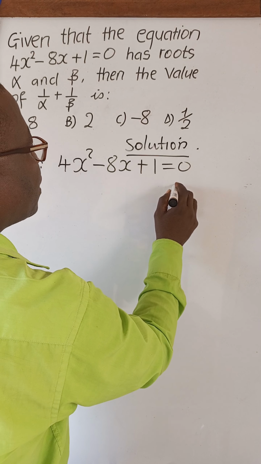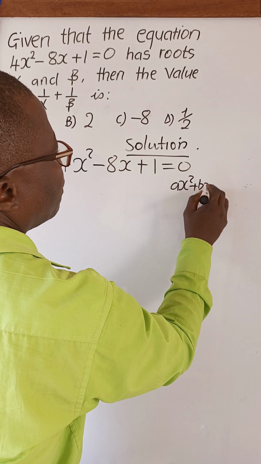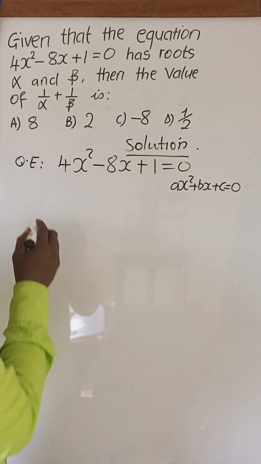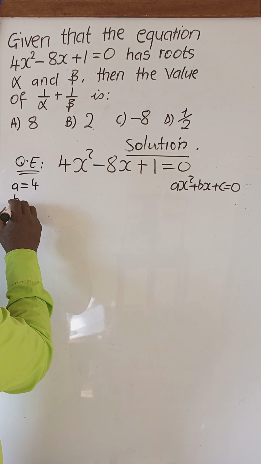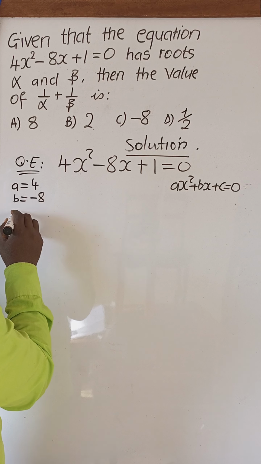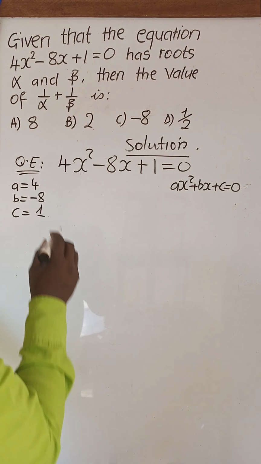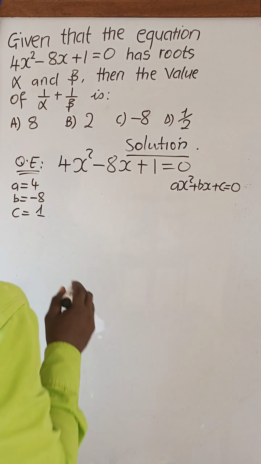If we compare this with the standard form of the quadratic equation, we'll see that our A is 4, our B is negative 8, our C is 1. Our A is 4, our B is negative 8, and our C is 1.